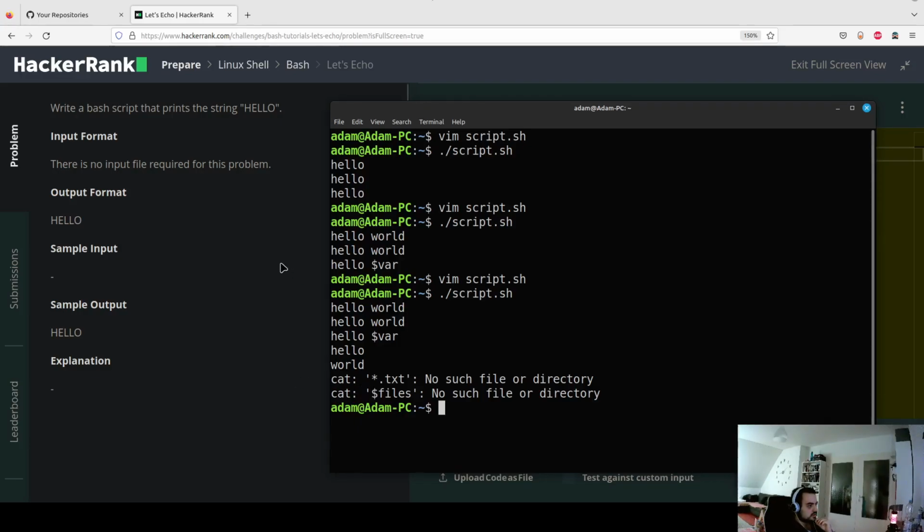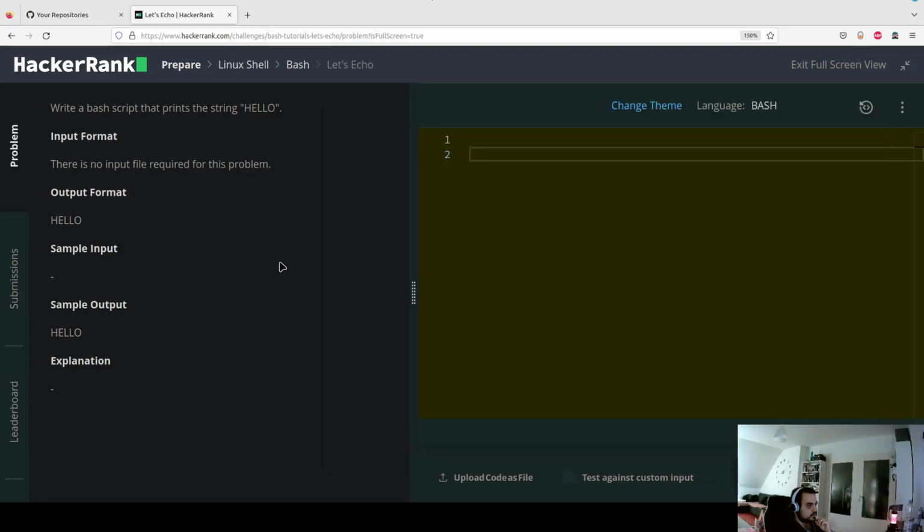Okay, so I think we have a pretty good idea of how echo works. We have some small introduction about differences between single and double quotes, and those details that maybe in other programming languages have no importance at all. You have to pay attention to them in Bash, because this is one of those things that might be unexpected. Those very small things that you change may drastically impact how your script will work.